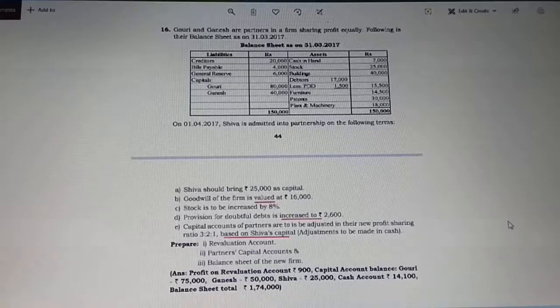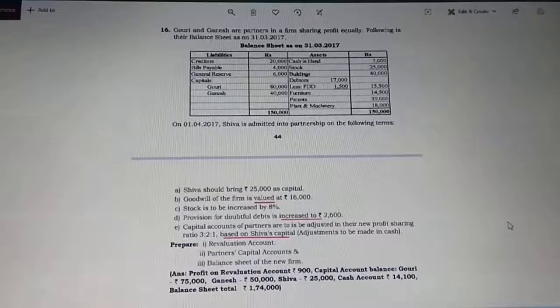This is very important. This is what relates to capital adjustments. Whenever you find this, we have to check how the calculation of partners' capital accounts gets affected. It affects only the partners' capital accounts. So only in that case do we have to concentrate on this. Let us see how we are going to do it.